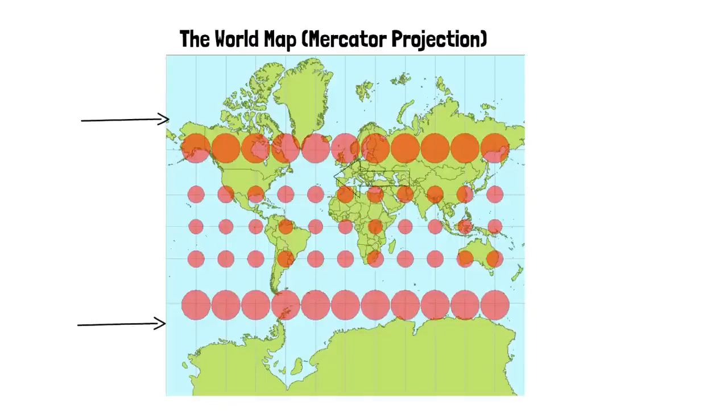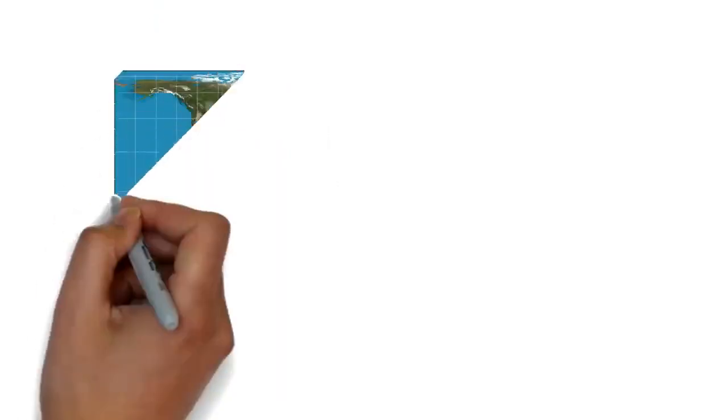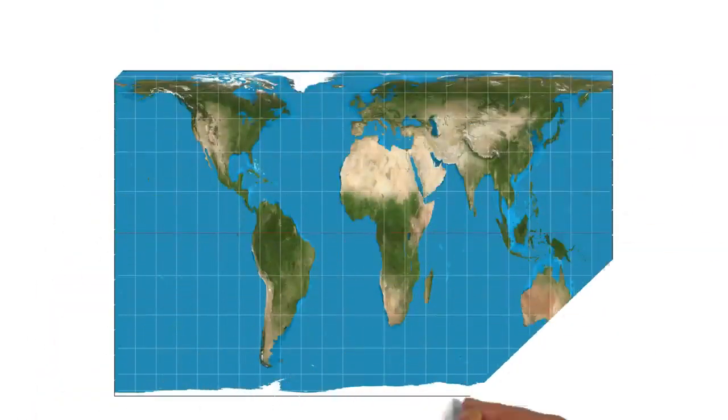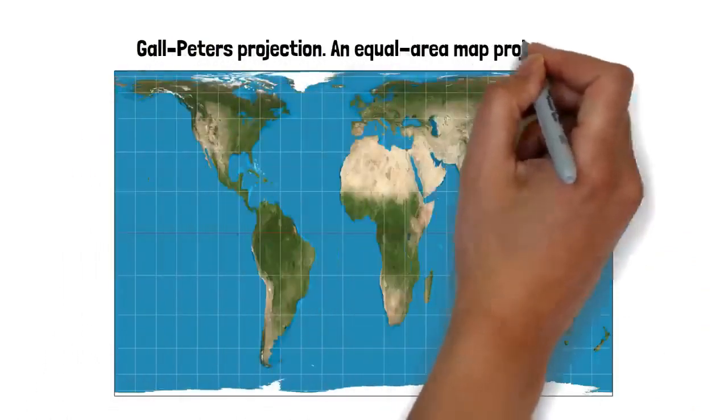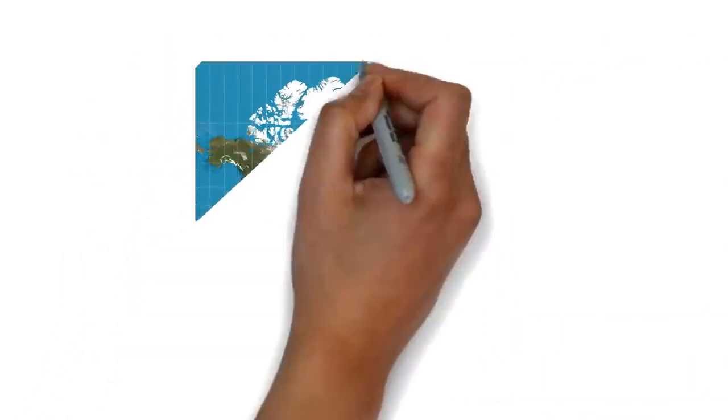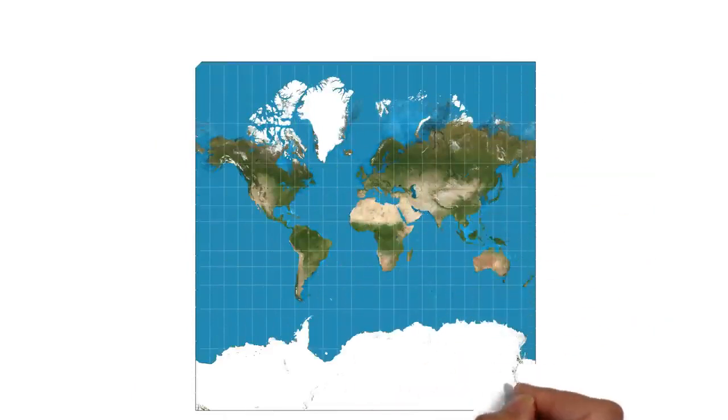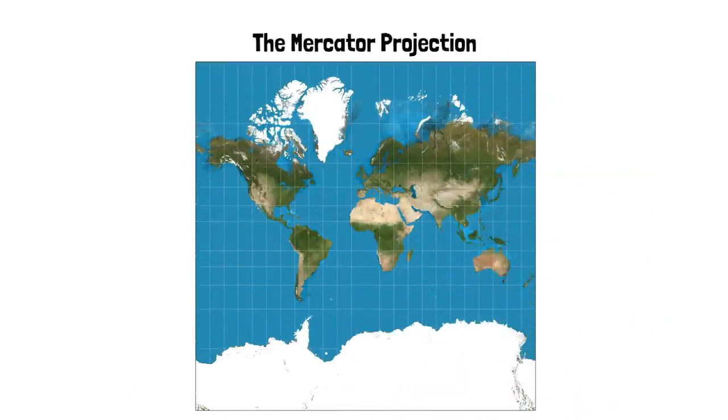The size of the dots gets enlarged as it moves up or below the equator and remains almost similar over the equator. This shows how the Mercator map projection distorts the landmasses and shapes our perception of the countries near the poles as larger than their actual size. When you transfer the spherical shape to a flat surface, you can only approximate the true shape of the Earth. Some projections preserve the size of the countries while introducing distortion to shape, like the Gall-Peters projection. In other cases, the shape is preserved while the size is distorted, like the Mercator projection.